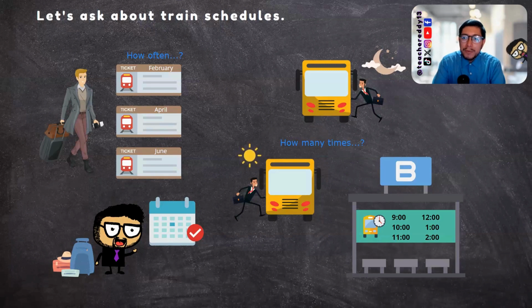All right, next question. How many times a month do you order food? Another example, I order food 4 times a month. Next question. How many times a year do you go on vacation? I go on vacation once a year. And finally, how often do you go shopping? I go shopping once a month.